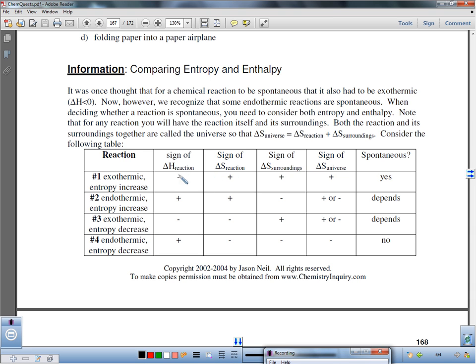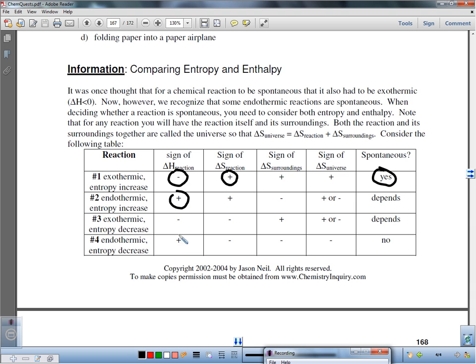We talked about this before. Delta H is negative, that makes it exothermic. Positive is endothermic, and all the different possibilities in the situations. Sign of delta S of the reaction. If the reaction is increasing its entropy and there's a release of energy, then every time the reaction will be spontaneous.